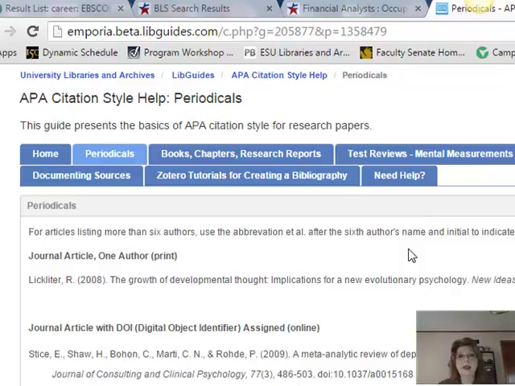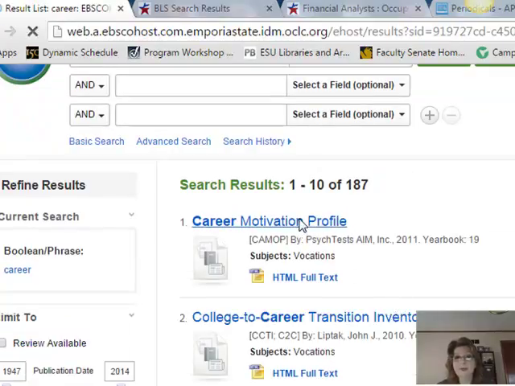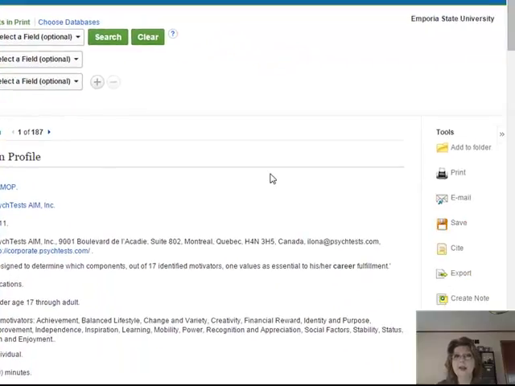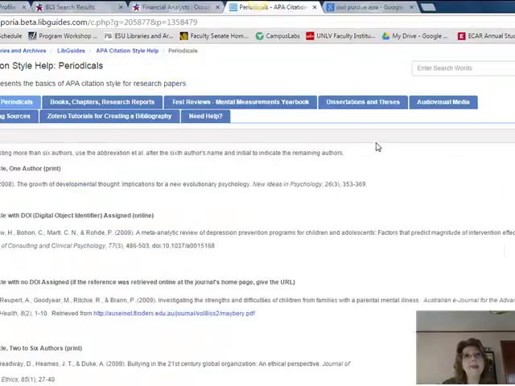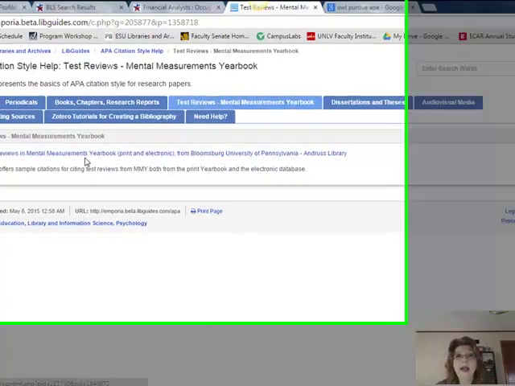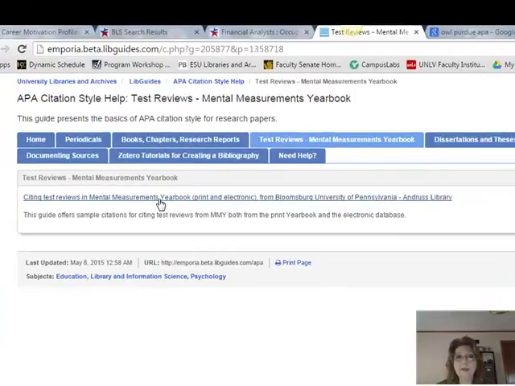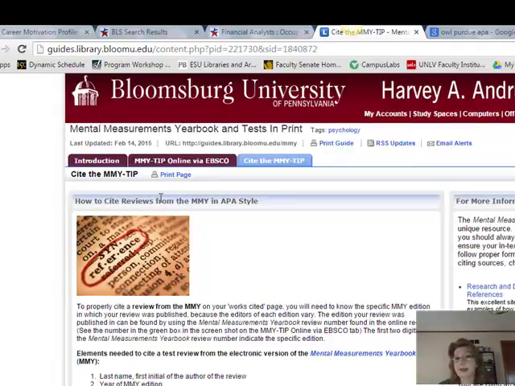I cautioned just a few minutes ago, when I went to the Mental Measurements Yearbook, that I didn't want you to use the cite feature. I'm going to show you now why I said that. On the APA citation style guide that I have, there is a link to another library that shows you how to cite test reviews in the Mental Measurements Yearbook. I really encourage you to use this link if you need to cite anything from the Mental Measurements Yearbook database.